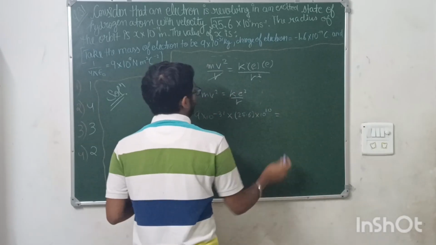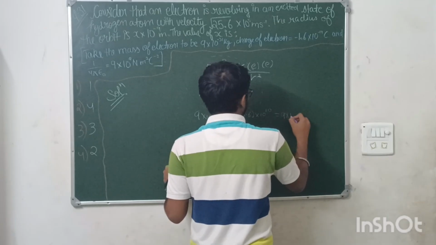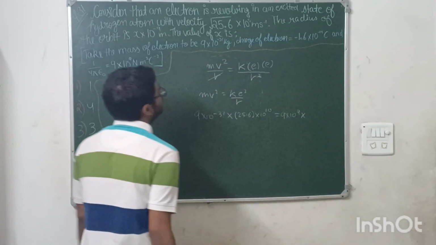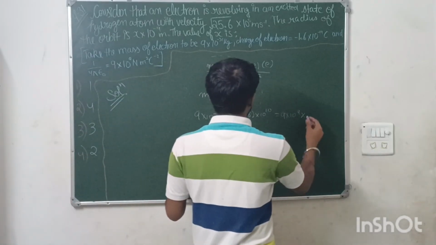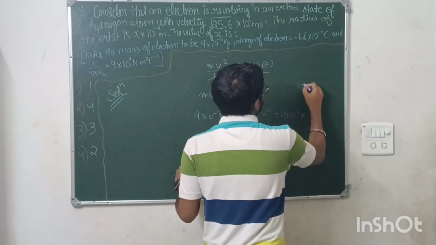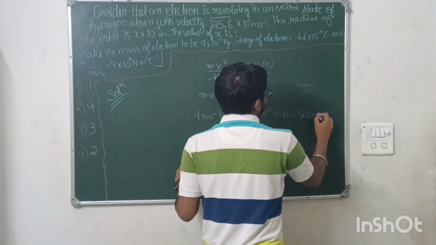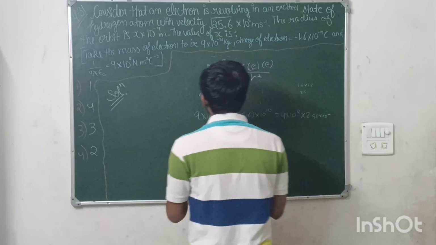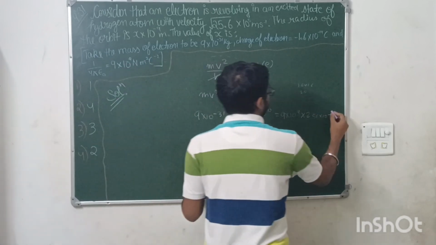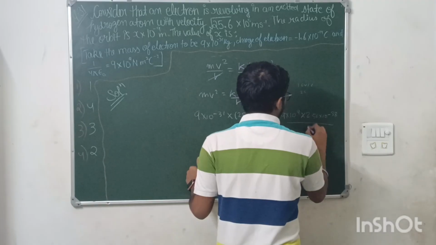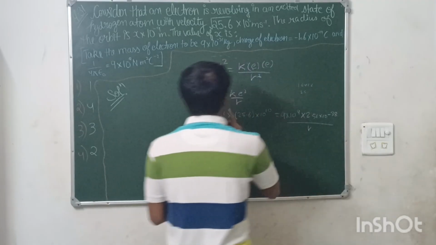You can write the value of K as 9 into 10 to the power 9 into e square. What is e square? It is 1.6 into 1.6, so it is 2.56 into 10 to the power minus 38 by r.